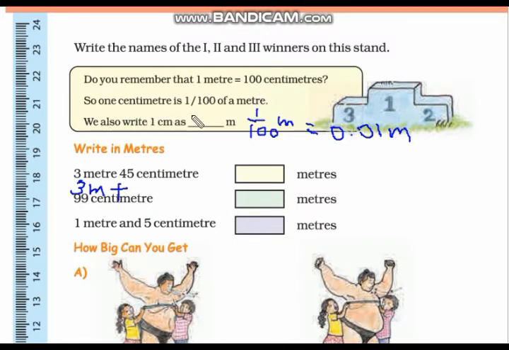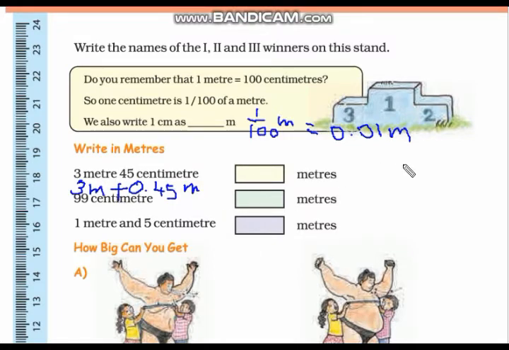So 1 centimeter is equal to 1/100th of a meter. So 45 centimeter is equal to 45/100 meter. And this we can also write as 0.45 in decimal. So here 0.45 meter.